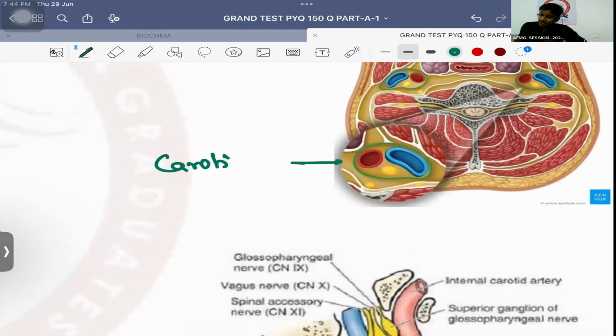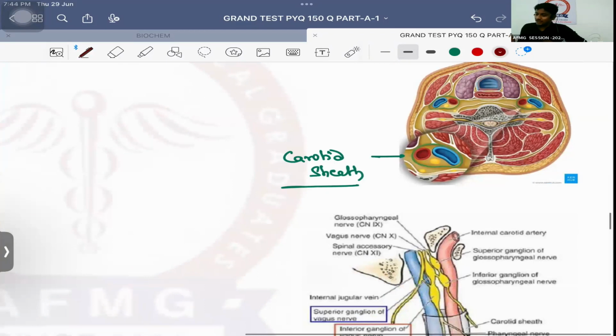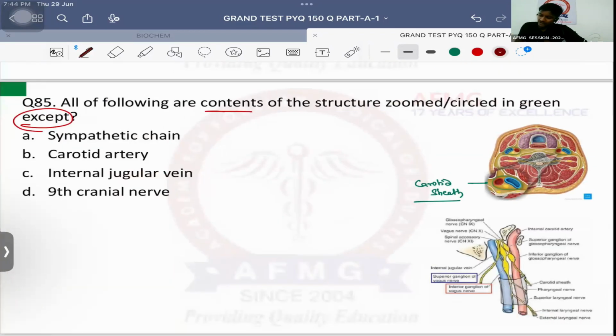It is a carotid covering known as carotid sheath. And this question was covered. Which structures are present inside the carotid sheath? Anybody? Carotid sheath, so which structure will definitely be there? Carotid artery. Along with it, which vein will be there? Internal jugular vein. Now we are left with nerves usually.